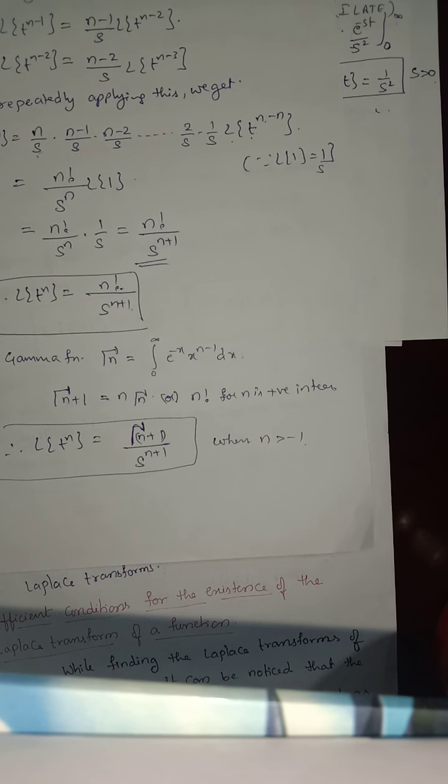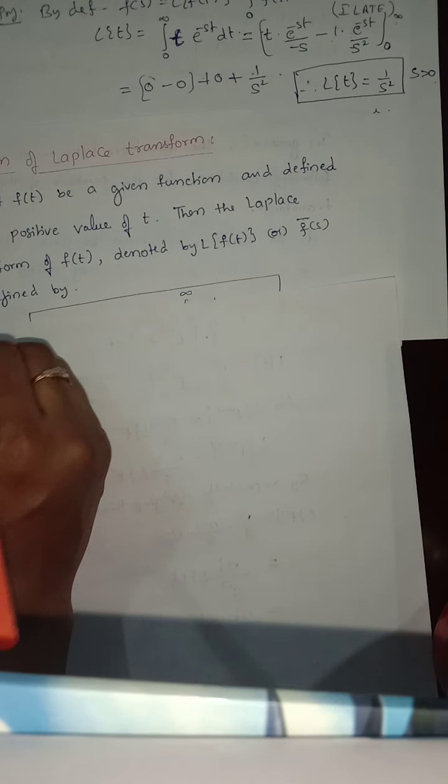You can use this for n greater than minus 1. So we have other formulas also, and we will derive them.